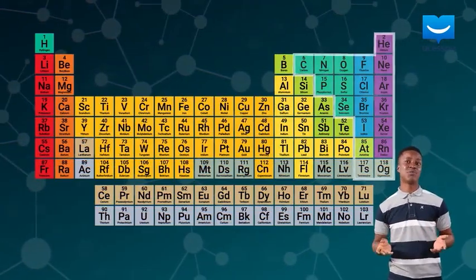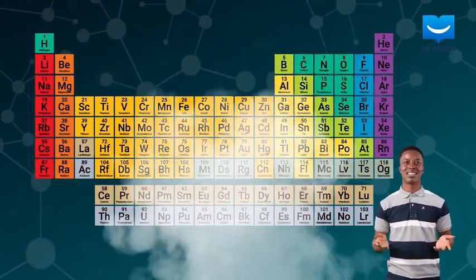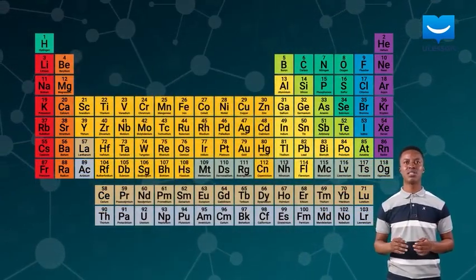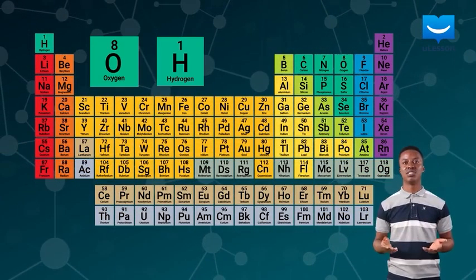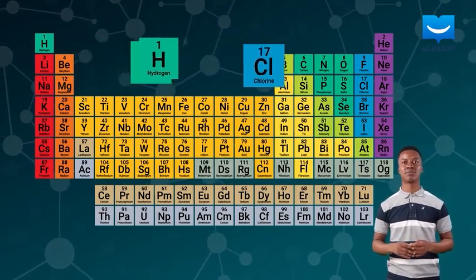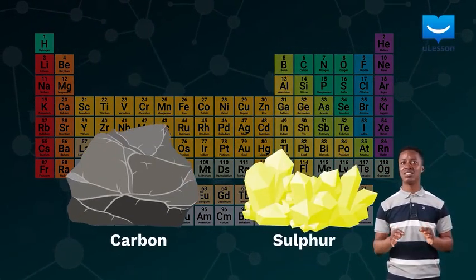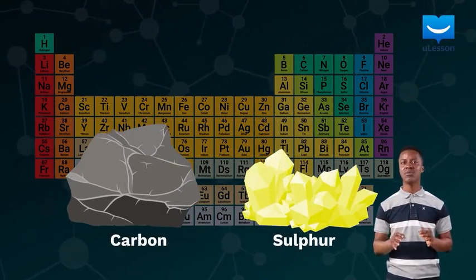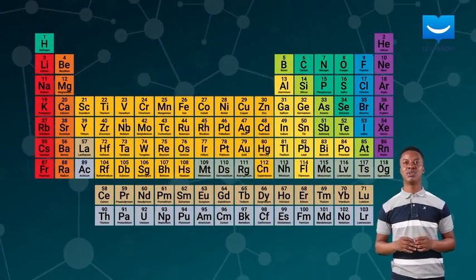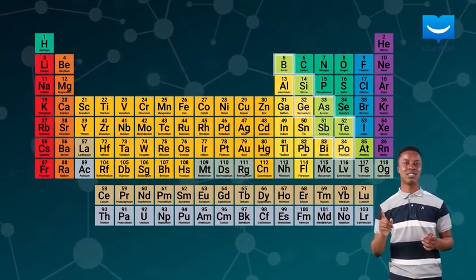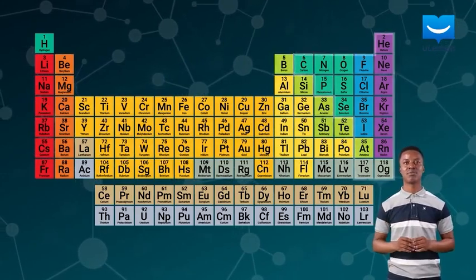Some elements are non-metals. Most non-metals are gases at room temperature and they do not conduct electricity. Examples include oxygen, hydrogen, chlorine, amongst others. A few non-metals such as carbon and sulfur are in the solid state at room temperature. More commonly, elements in the periodic table are also grouped as metals, semi-metals or metalloids, and non-metals.